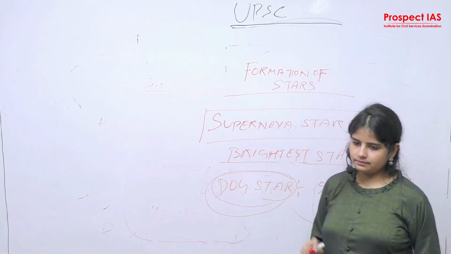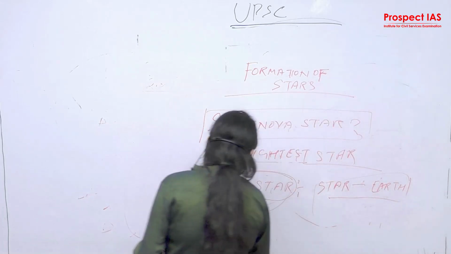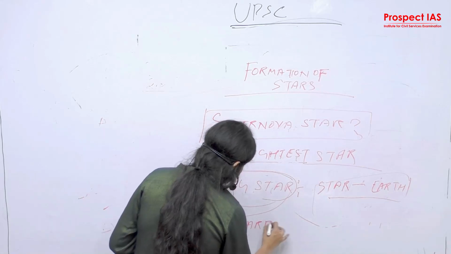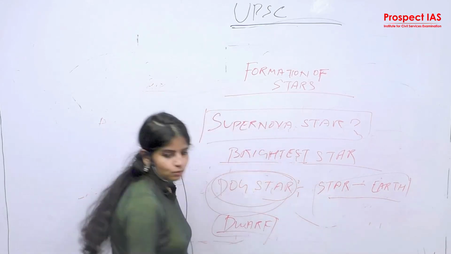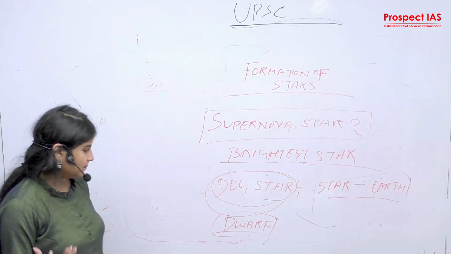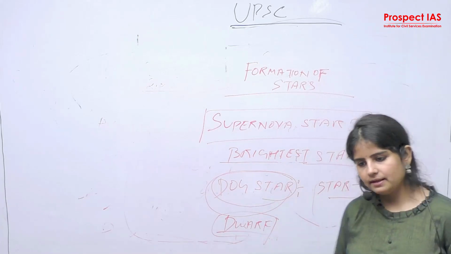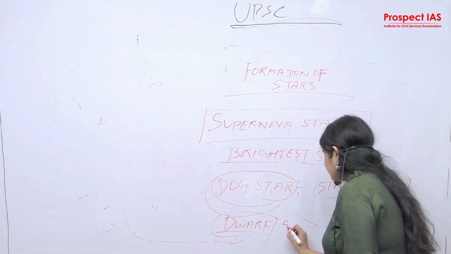Dwarf star. What is a dwarf star? Dwarf planet and dwarf star. The dwarf planet is Pluto, because it has lost its orbital path. It is not under the criteria of a planet, so it is called a dwarf planet. What is a dwarf star?